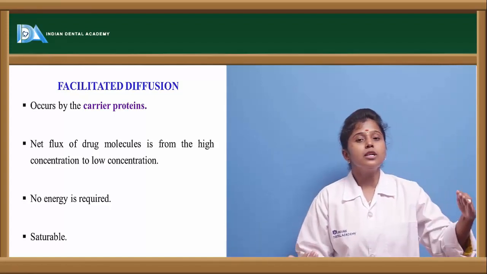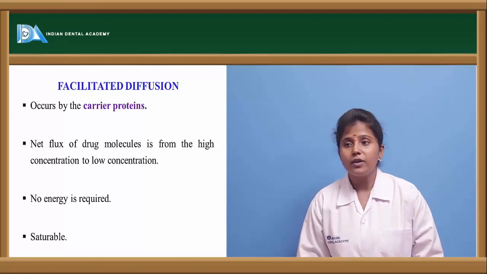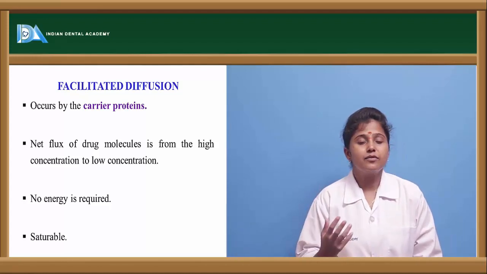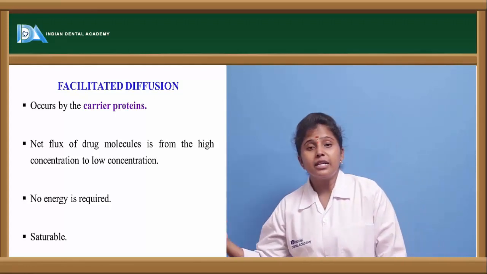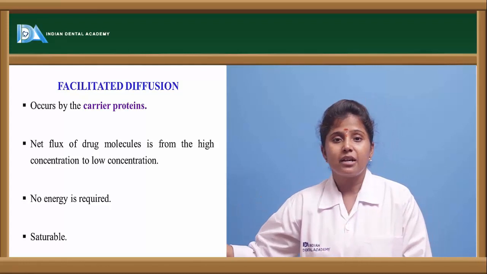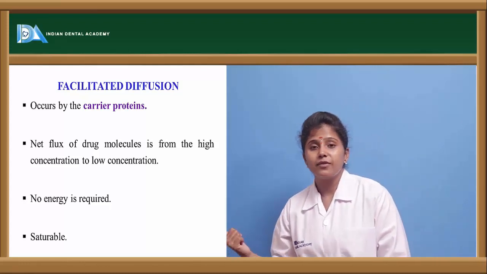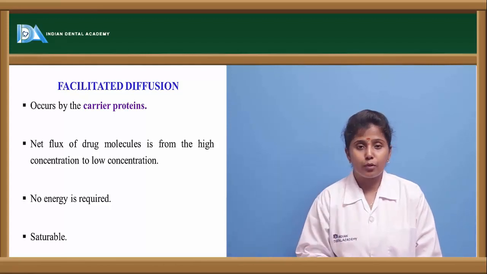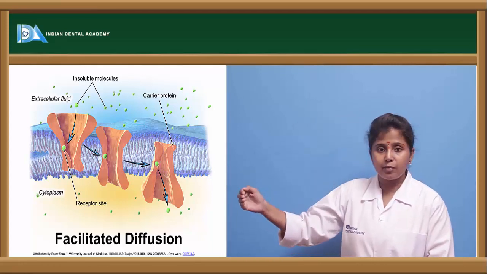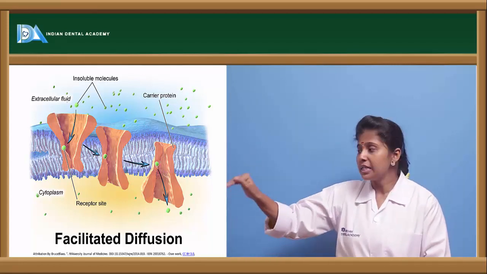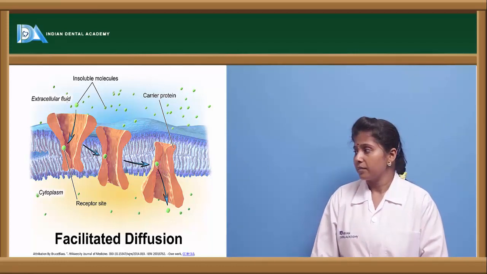But here, the movement of molecules is from higher concentration to lower concentration with the help of carrier proteins. And facilitated diffusion will not require any energy at all. So, the difference between passive diffusion and facilitated diffusion is that they both don't require energy, but facilitated diffusion needs some carrier proteins. In facilitated diffusion, the drug will bind to the carrier proteins, and then these carrier proteins release the drug into the cytoplasm.